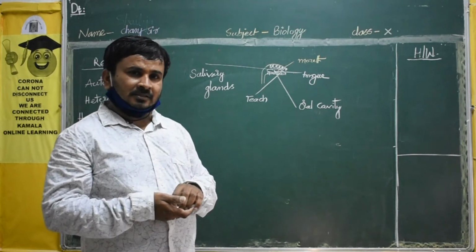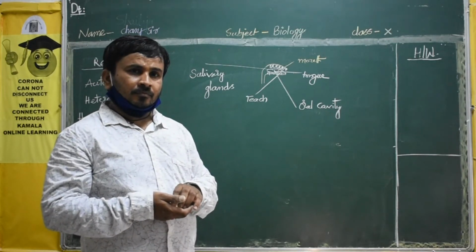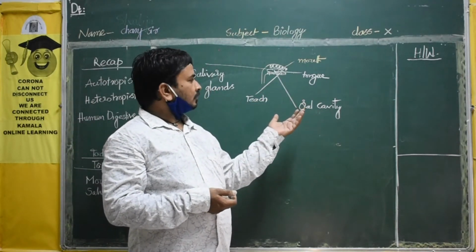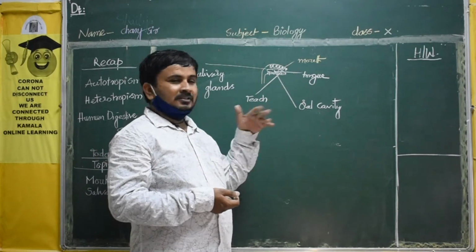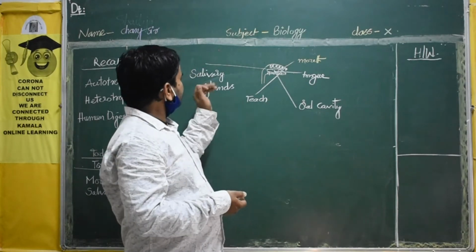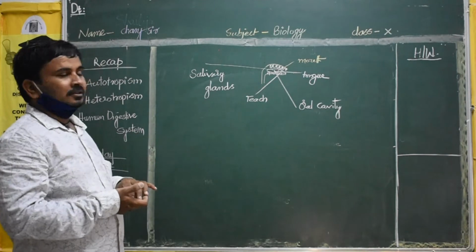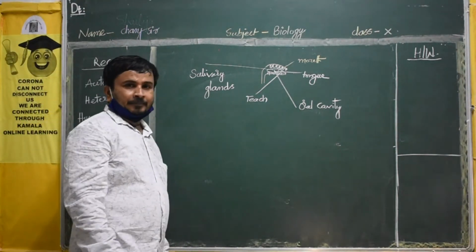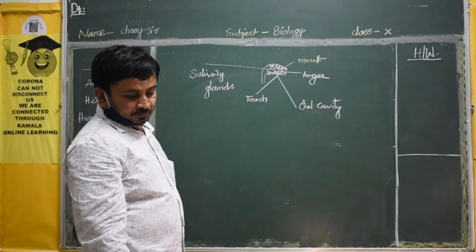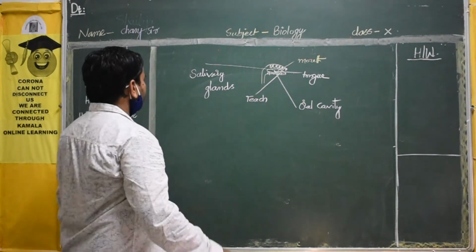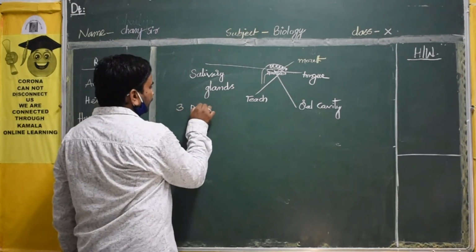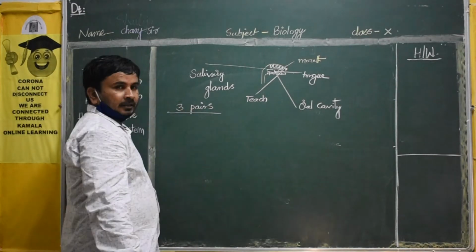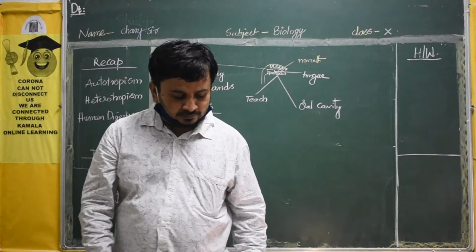What is the meaning of salivary glands? You know all the things. Remaining things you already know. Tongue you know. Teeth we know already. Oral cavity, some space will be there. What is the meaning of salivary glands? That one we discuss now very clearly. Okay. So salivary glands, how many are there? Three pairs are there. Pairs means total 6.